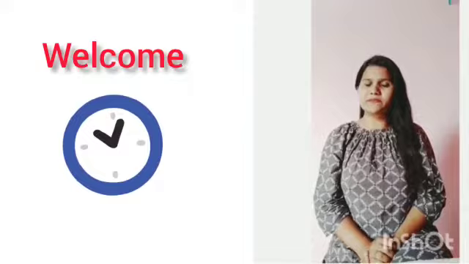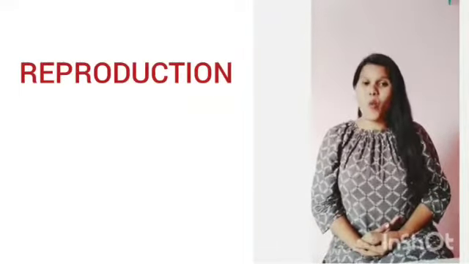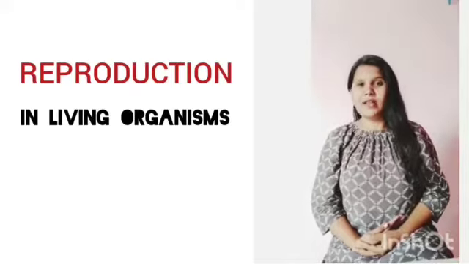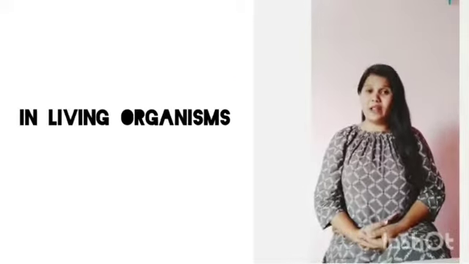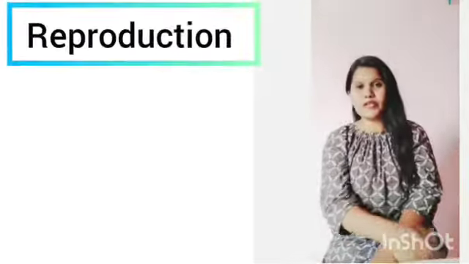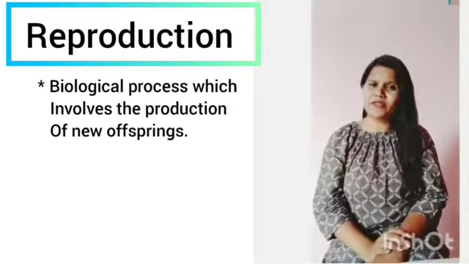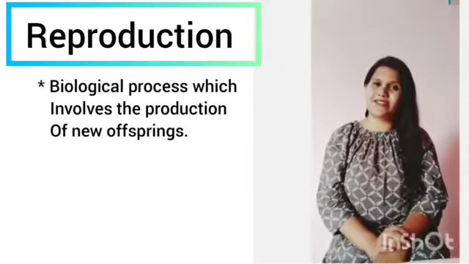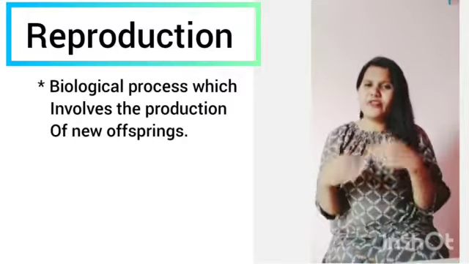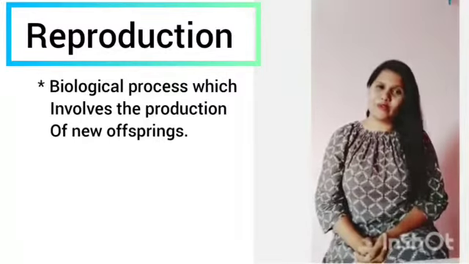Of class 12, and today I have taken chapter 1, that is reproduction in living organisms. Well, we all know that reproduction is one of the biological processes and one of the basic characteristics of living organisms, which involves the production of new offsprings.